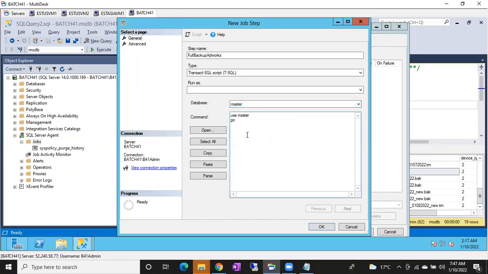Okay, guys, no issue. For backup, the database might be anything. Why? Because whenever you run this backup query, of course, it will take the backup. It will run on master only. If you choose another database also, it will run on master only. What is the query, guys? Backup database. What is the database name? AdventureWorks 2017.